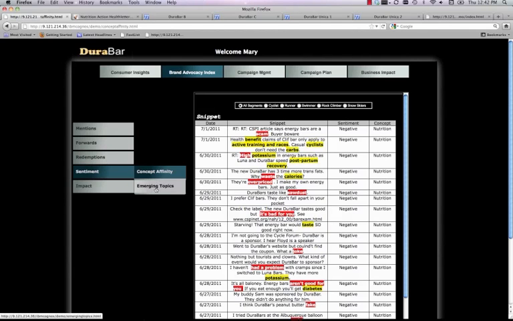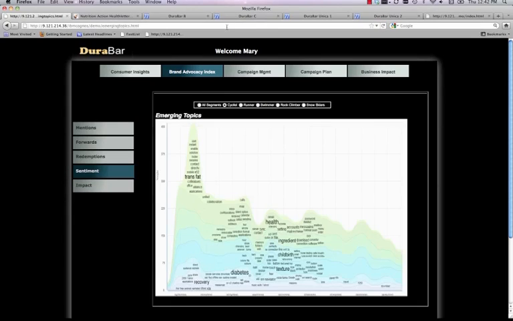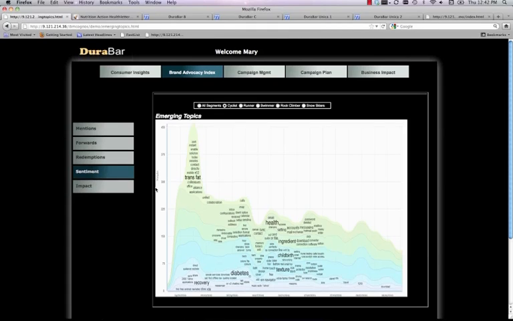Before rushing off to that meeting, Mary drills into her dashboard's emerging topics view. In the past, this has been invaluable for highlighting trending issues that she didn't even think of asking about. This view stratifies consumer conversations from left to right over time, highlighting the importance of topics by varying the size of the text. Each layer can be drilled into individually, and Mary makes a note to follow up later in the day on several of them.